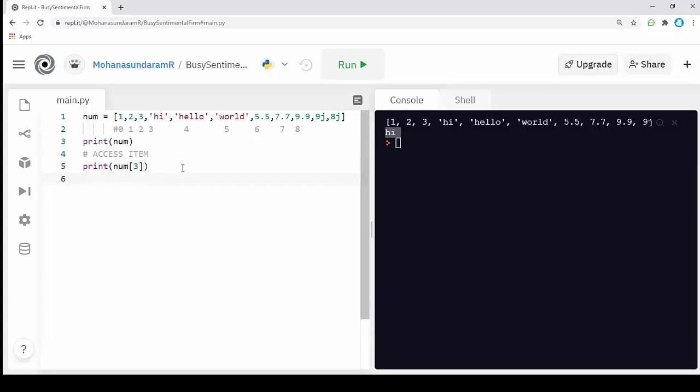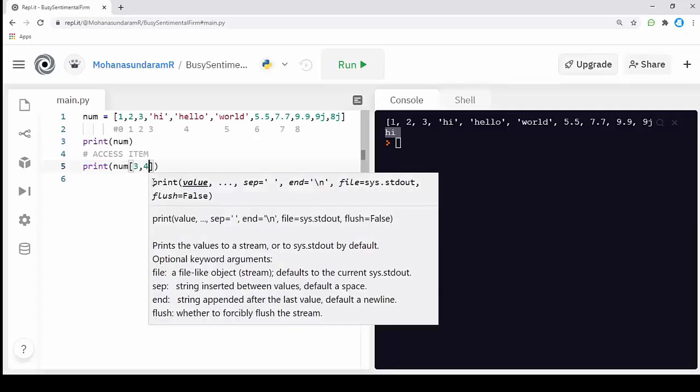And we can also access multiple items. I'm going to grab from 3 and 4.